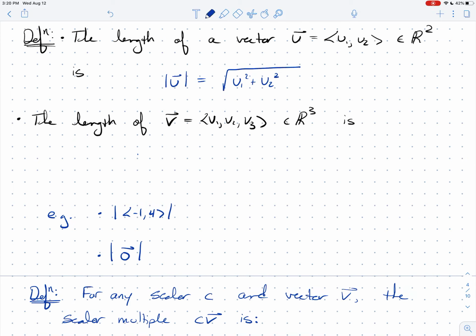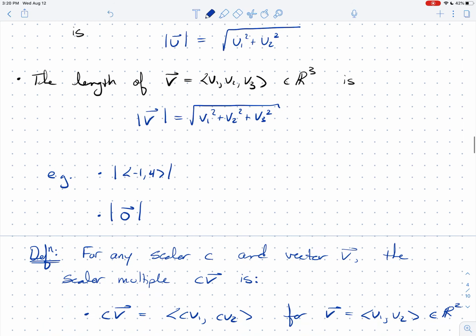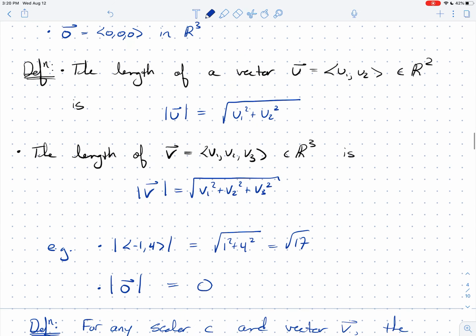On a similar note, the length of a vector v in 3-space is just the square root of the sum of the squares of each of its components. So if I want to find the length of the vector (-1, 4), well, its length is going to be the square root of 1 squared plus 4 squared, which is the square root of 17. The length of the 0 vector is always just 0. So that's how you can compute the length of vectors.